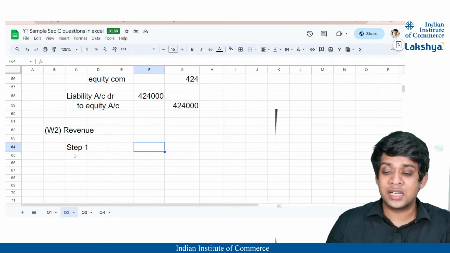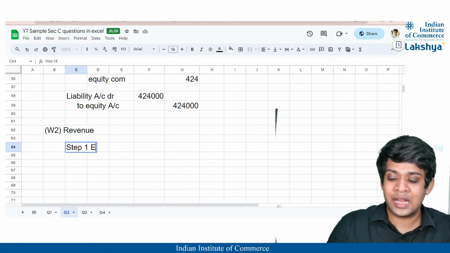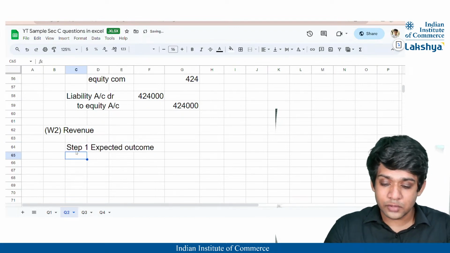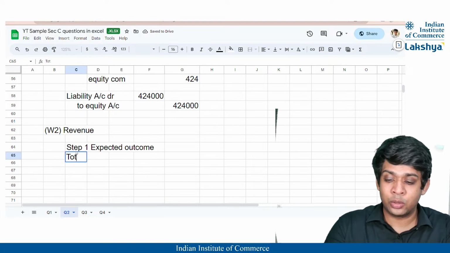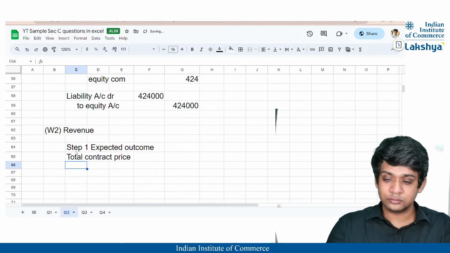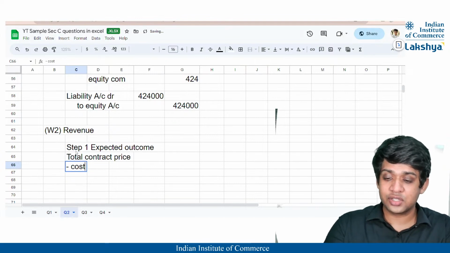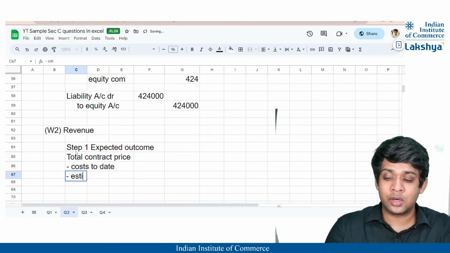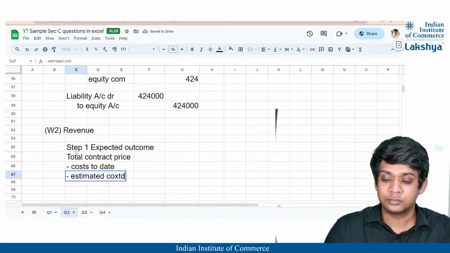So step 1 is nothing but the expected outcome is to be calculated, if you remember. So expected outcome is nothing but the total contract price. From this, cost to date will be subtracted and also the estimated cost to complete.